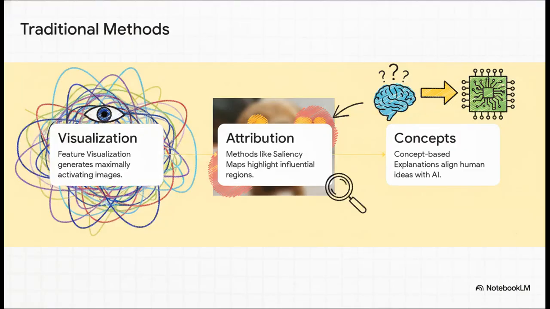Section 2. Early Interpretability Methods. The first attempts at transparency. Of course, researchers didn't just throw their hands up and quit when faced with this complexity. But those earliest tools we had to look inside the black box were essentially just really educated guessing. We were relying heavily on visual intuition. Researchers used feature visualization to generate images that would highly activate certain neurons, basically trying to guess what the network was looking for. We used attribution methods, things like saliency maps and GradCam, to highlight exactly which parts of an image an AI was paying attention to during a decision. And we also tried concept-based explanations, like testing with concept activation vectors, just to see if we could somehow align human ideas with machine decisions.